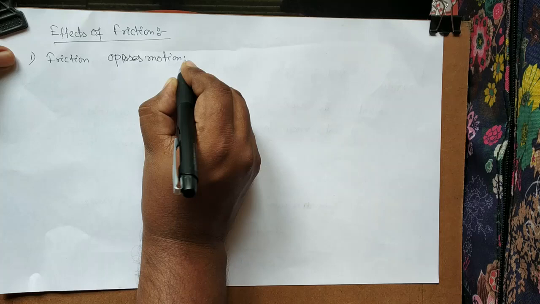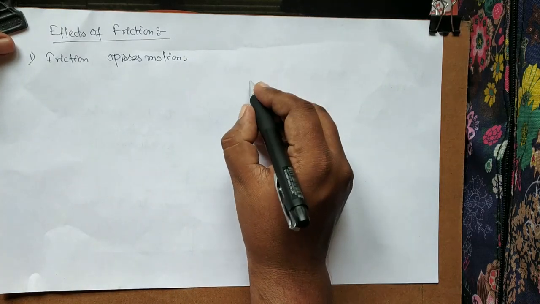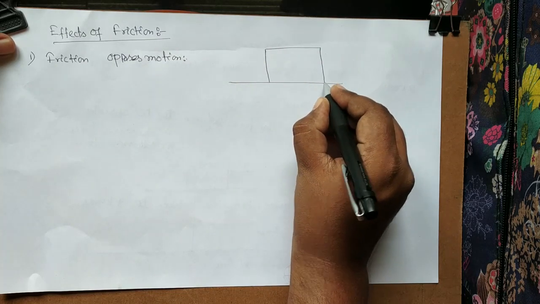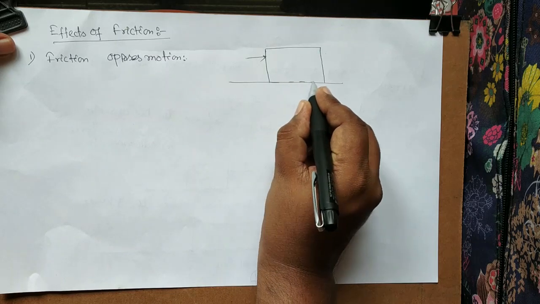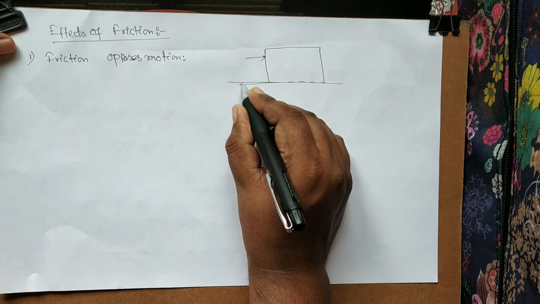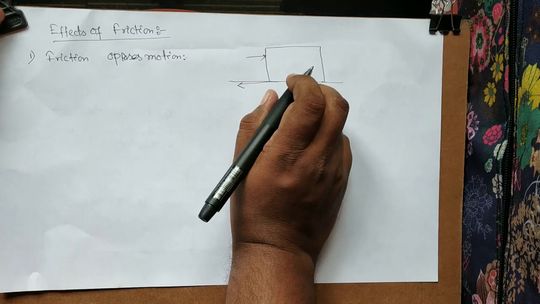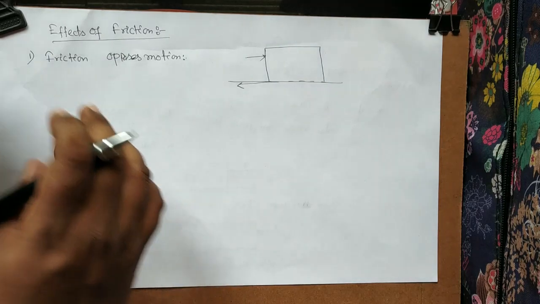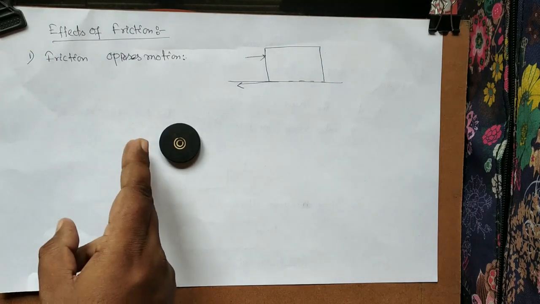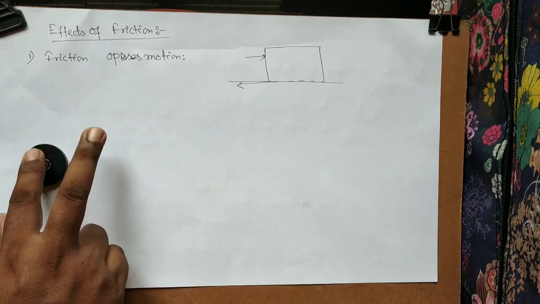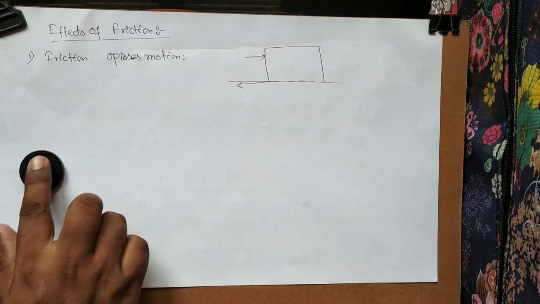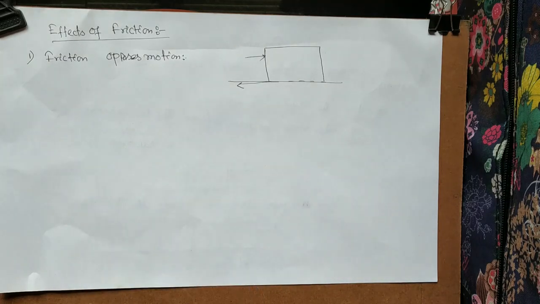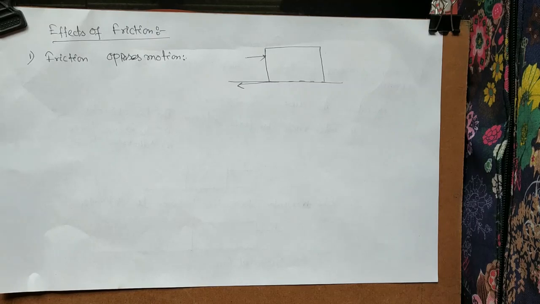Friction opposes motion means that whenever an object tries to move over a surface, a force acts in between their contact so that it tries to oppose the body. I have shown you the example of this object: when we apply force, after covering a certain distance, it stops. It cannot move continuously because the motion is being opposed by the frictional force, at the very contact.